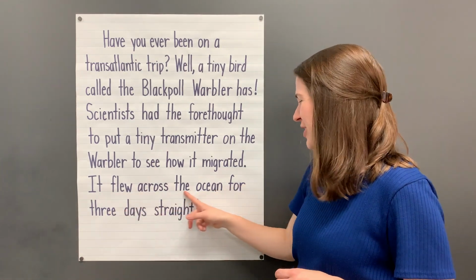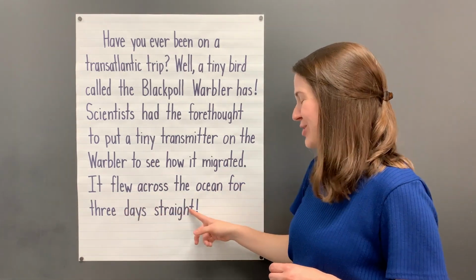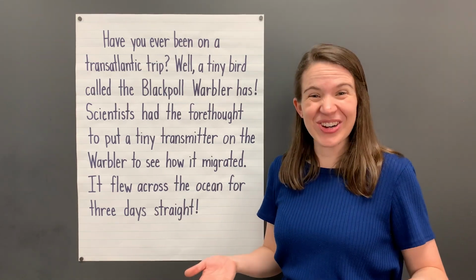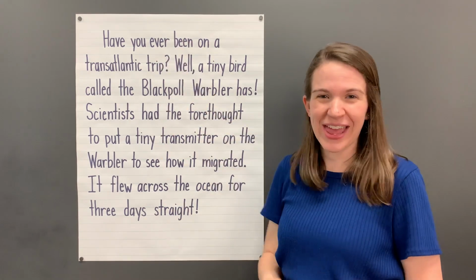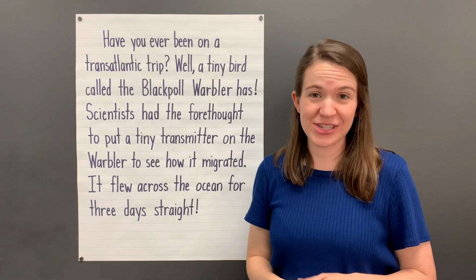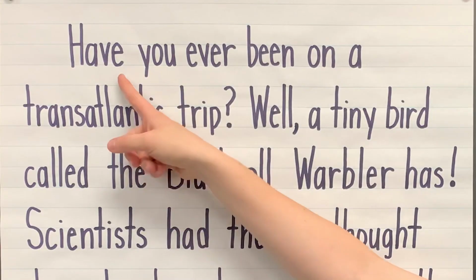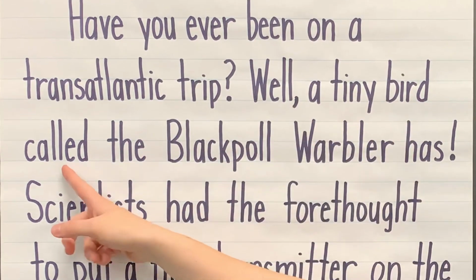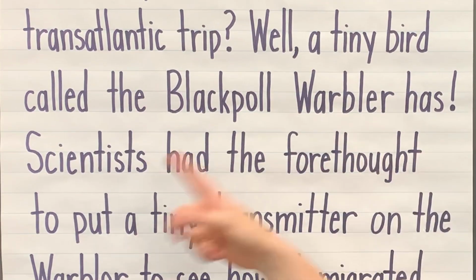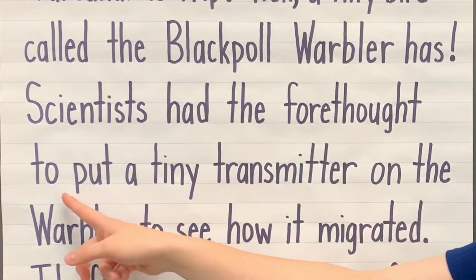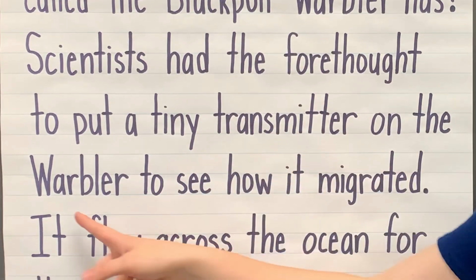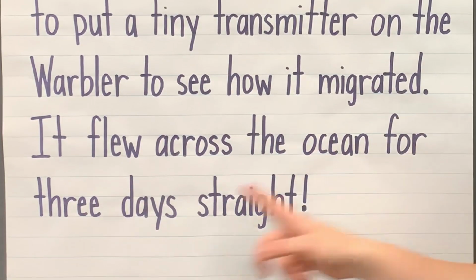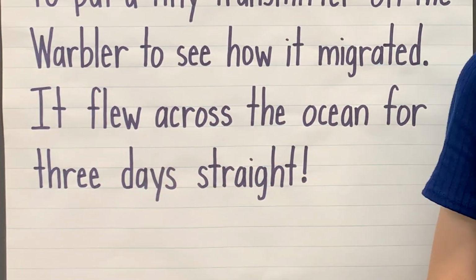It flew across the ocean for 3 days straight. I didn't notice any of the prefixes there. Let's start this again and read this whole text fluently so that we can understand what we're reading about. Have you ever been on a transatlantic trip? Well, a tiny bird called the blackpoll warbler has. Scientists had the forethought to put a tiny transmitter on the warbler to see how it migrated. It flew across the ocean for 3 days straight.